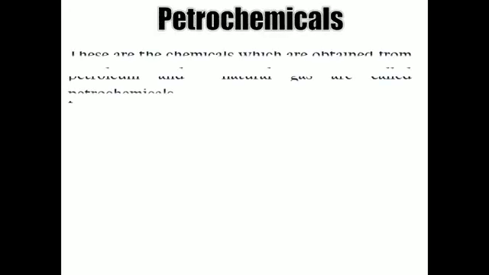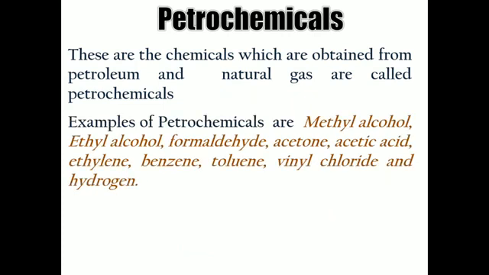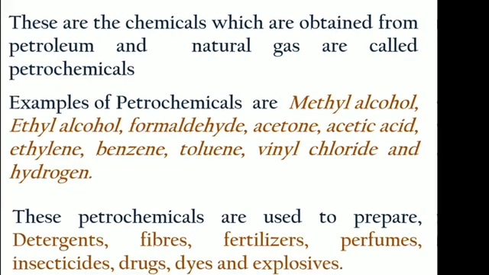And yes, these petrochemicals are the chemicals which are obtained from petroleum and natural gas. That is why these are petrochemicals. The examples are methyl alcohol, ethyl alcohol, formaldehyde. So these are the various types of petrochemicals which can be produced with the help of petroleum and natural gas. And there are many purposes where we can use petrochemicals, like detergent, fiber, fertilizers, perfume, insecticide, etc.